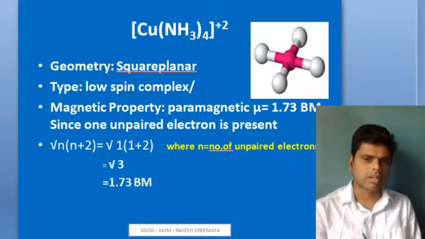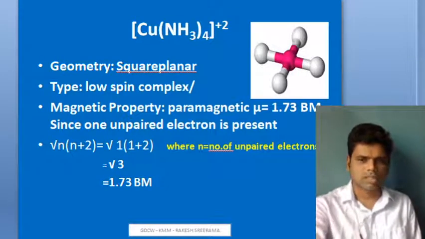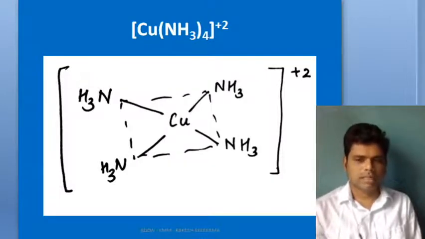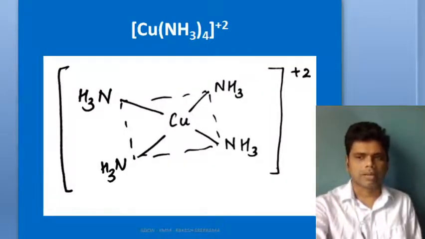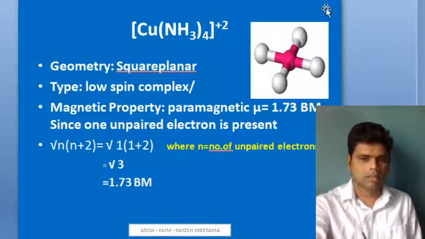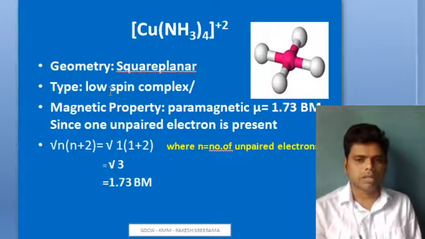Those we will try to answer. So that's the structure of your tetraamine copper 2 complex, and we will try to answer all the 4 properties. What is the geometry? Geometry is square planar. And what is the type of complex? It is a low spin complex. And the magnetic property is paramagnetic.